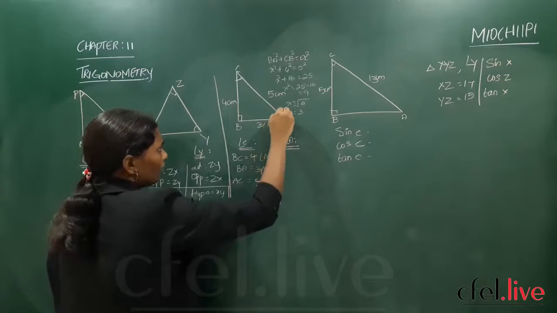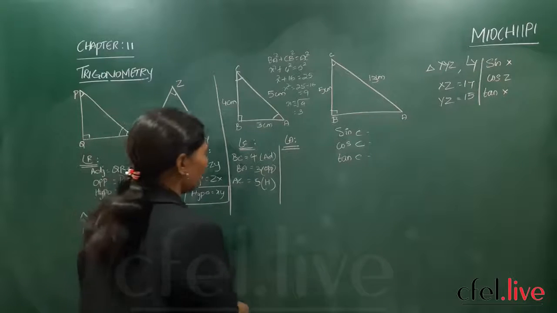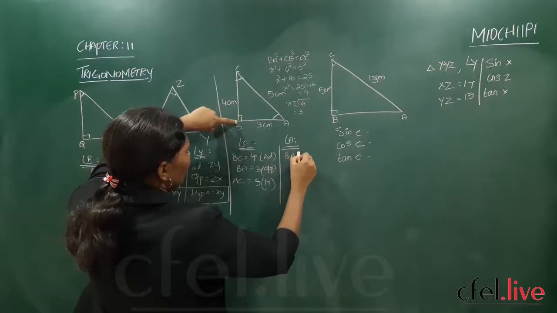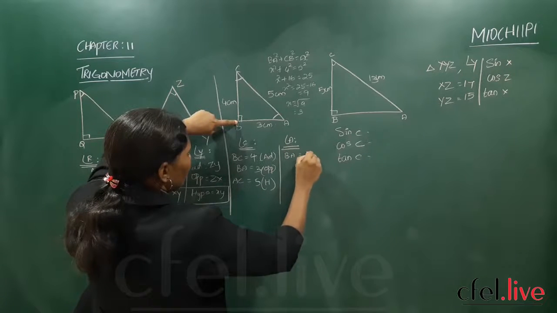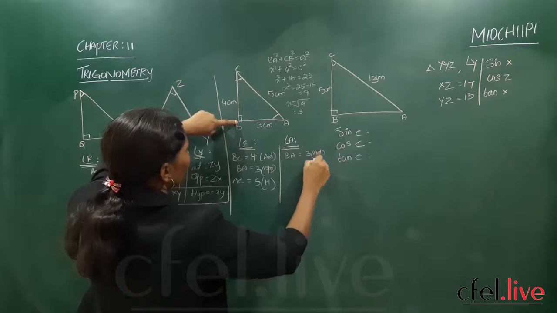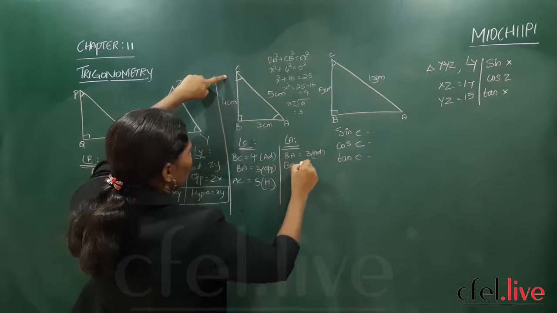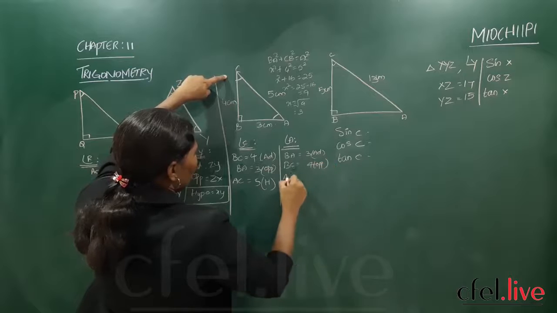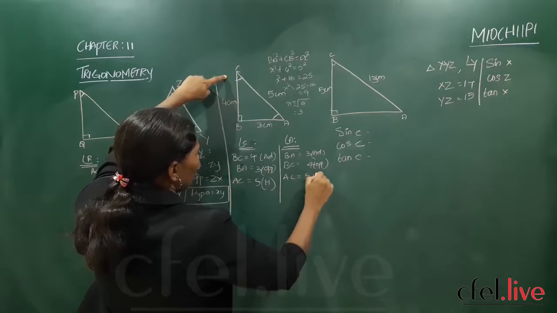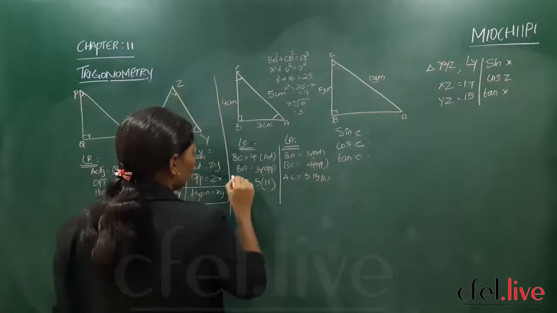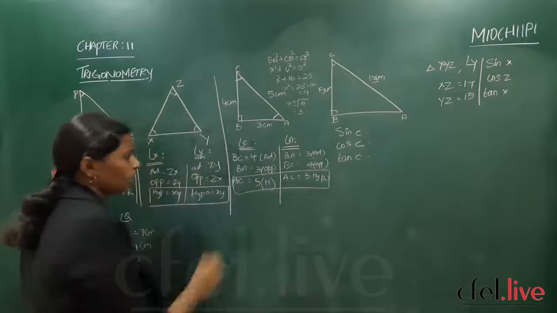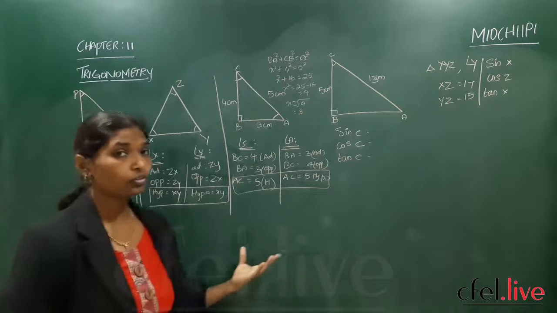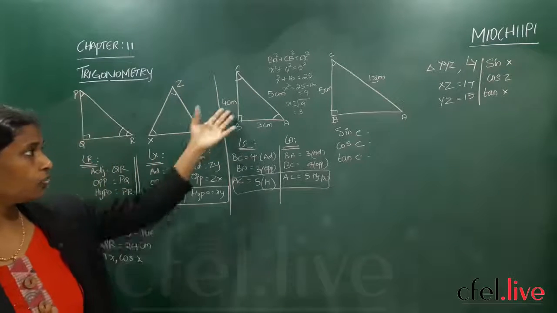Now if you are standing at A, then BA will be your adjacent, that is 3. BC will be your opposite, 4. And AC will be your hypotenuse, 5. So here also the hypotenuse never changes. I have written according to the sides and where you are standing.